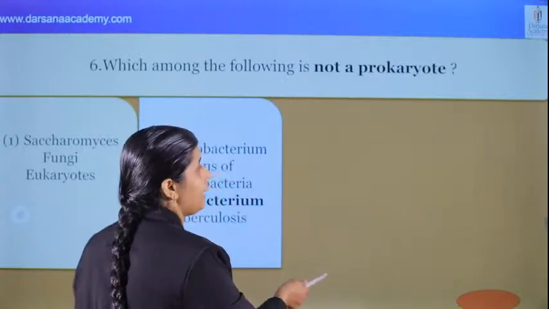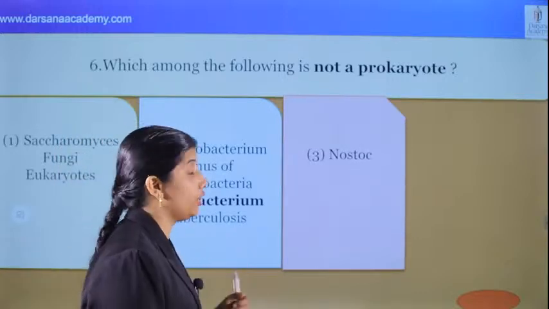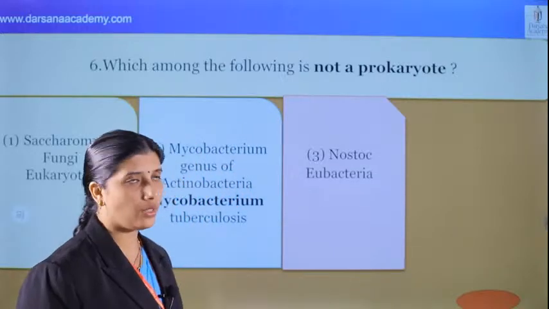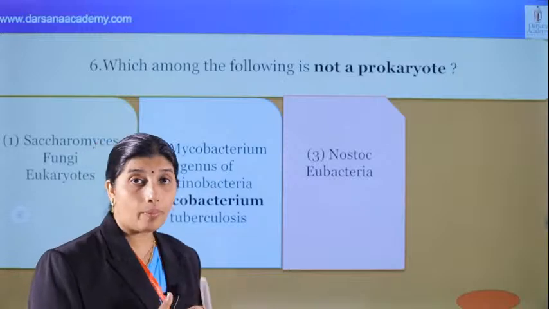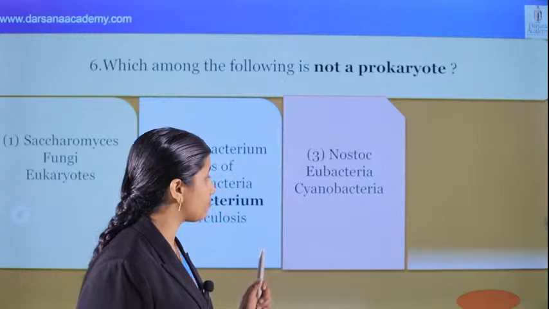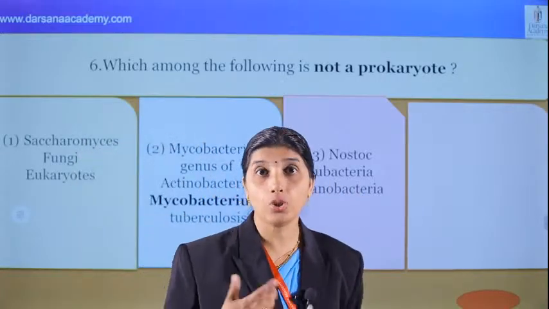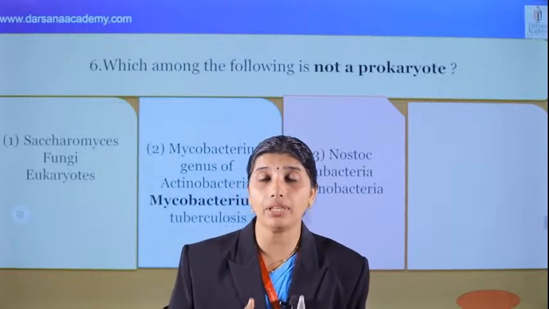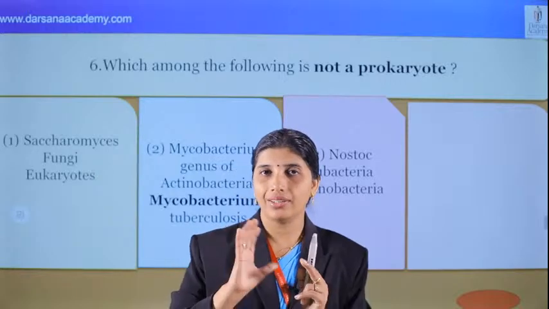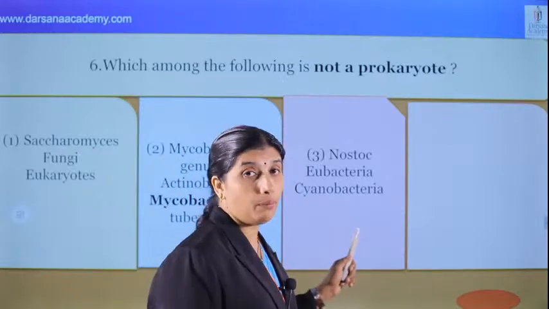Okay, and next option is Nostoc. You're familiar with Nostoc. They are eubacteria, true bacteria. They are cyanobacteria or photosynthetic autotrophic bacteria. We know that. Nostoc and Anabaena. Nostoc with Anthoceros, Anabaena with Azolla for symbiotic nitrogen fixation. Nostoc and Anabaena are very important examples from cyanobacteria. We know that they are also called blue-green algae.